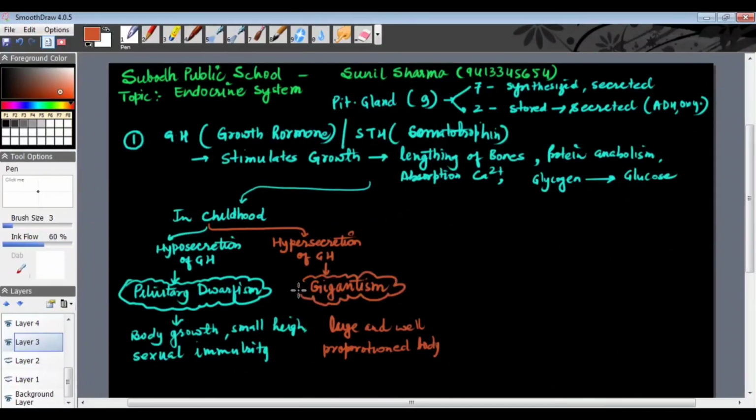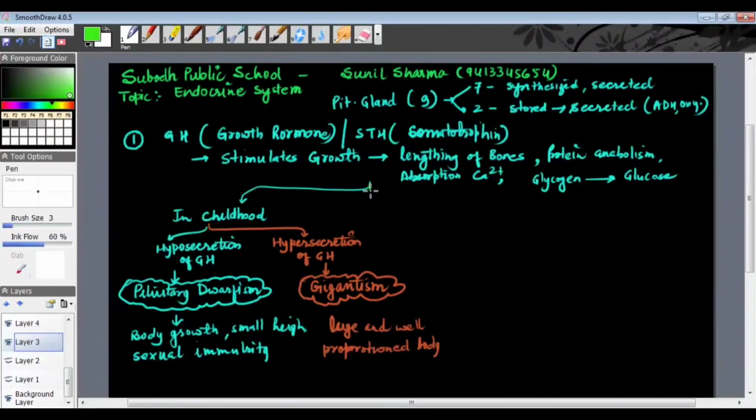Giant means rakshas ke jaisa bada hai na, giantism. So excess of growth hormone in early age will lead to increased body height. Okay, so these are all the problems of childhood.